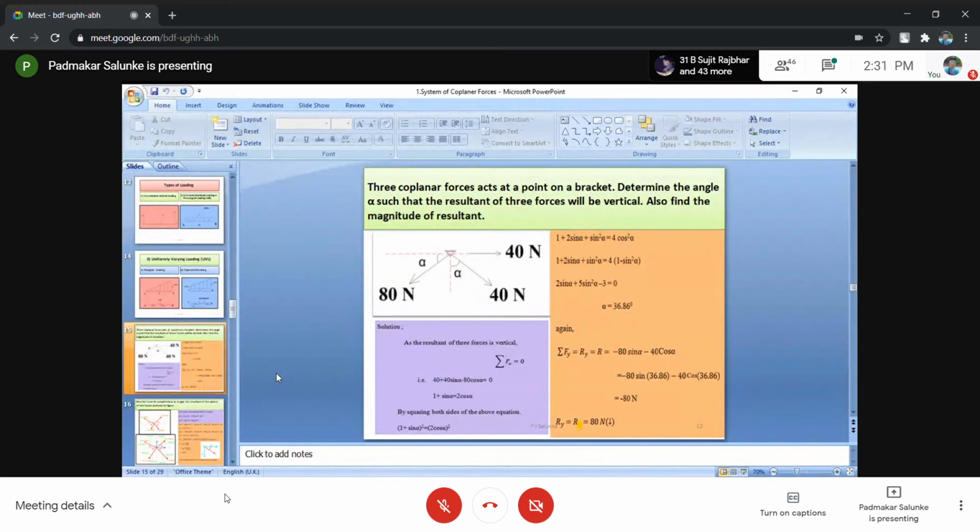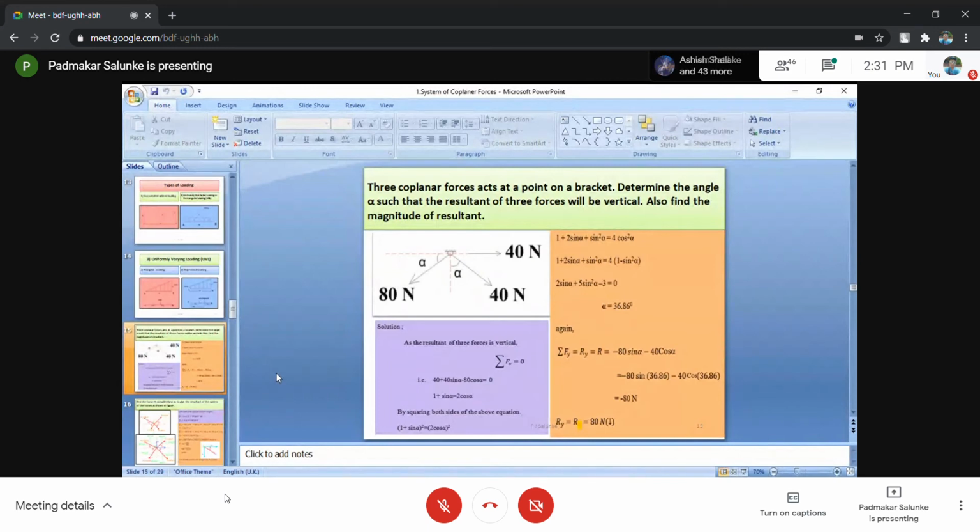The plus answer you have to consider for our calculations. In that way, angle alpha equals 36.86 degrees. So when the angles of inclination of 80 and 40 Newton with the x and y axis respectively are 36.86 degrees, you will get your resultant along the y axis. That is the statement of the problem.